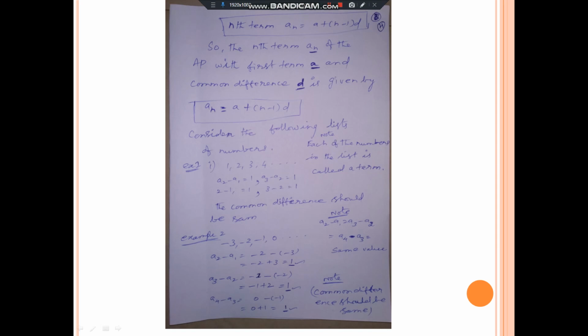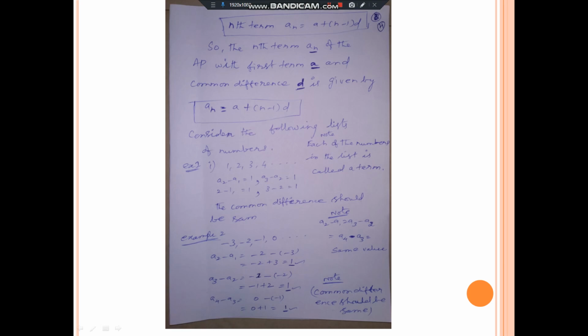Now a4 minus a3. What is the fourth term? a4 means fourth term. Fourth term minus third term. 0 minus of minus 1. 0 plus 1. What is the meaning of plus 1? How does it come? Minus of minus 1 is plus 1. So 1. Now look at that. I put the tick mark on each and every common difference. Yes, 1, 1, 1. Now I think you can understand. It will be same, it will be constant. So now we can say it is an AP.